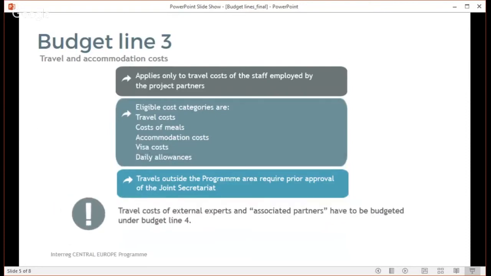As already mentioned, budget line 3 refers only to travel and accommodation costs of the staff of project partners, and this means that the travel and accommodation costs of external experts or associated partners for participation in the project activities or events have to be budgeted under budget line 4, external expertise and services.